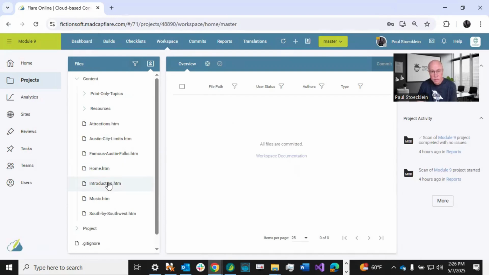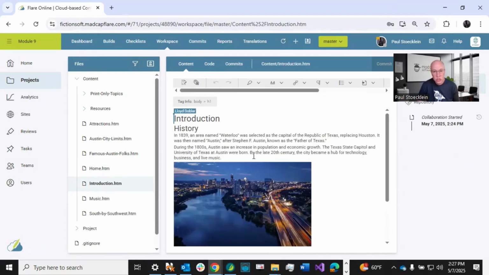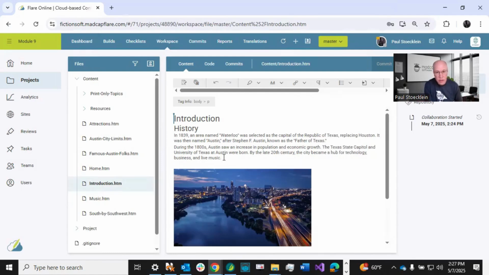I am going to open up this topic right here, Introduction, and I can just click in here and start typing. So I am logged in right here as myself, but on another monitor, I am logged in separately as another user named Lloyd Dobler. So you're going to see my changes and Lloyd's also. But because I only have two hands and one keyboard right in front of me, I can only act as one person at a time.